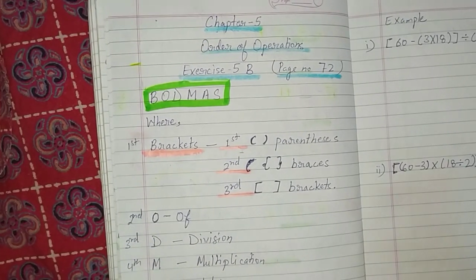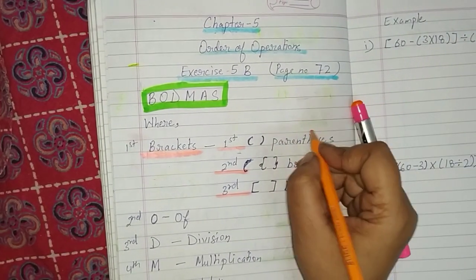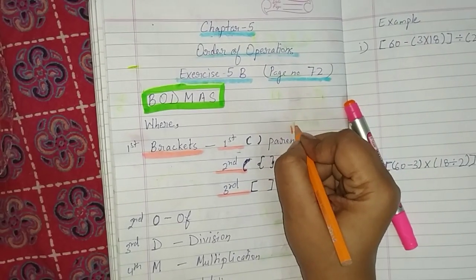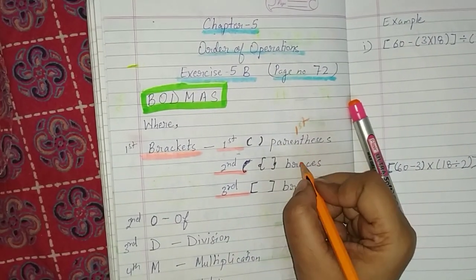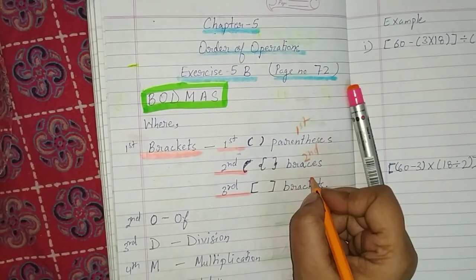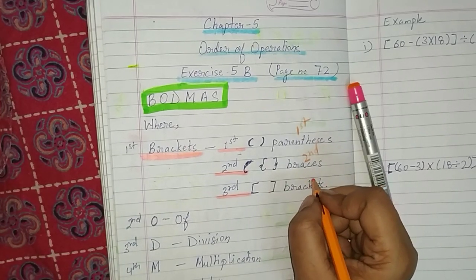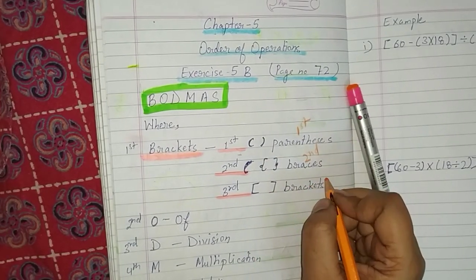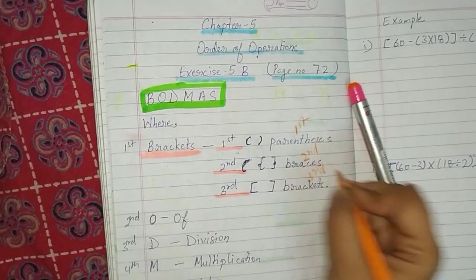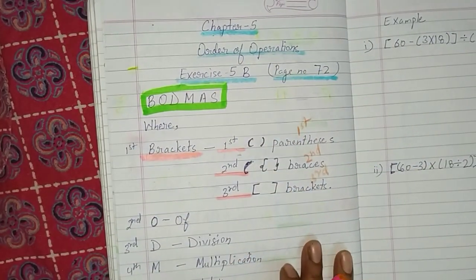So children, when all three brackets are given, first we are going to solve parenthesis. Okay, and then second, we are going to solve braces, and on the third number, that means in brackets, we are going to solve last this square bracket, that is brackets. Clear? This much is clear, children. And B for brackets is clear.